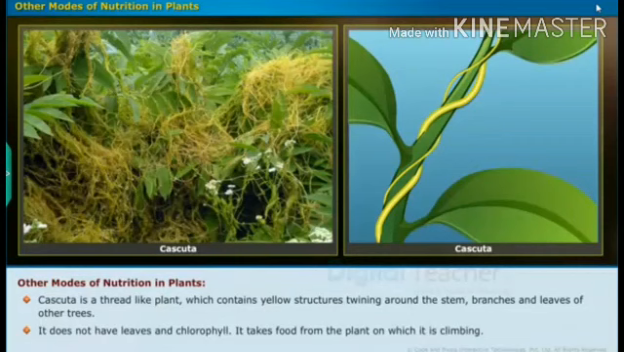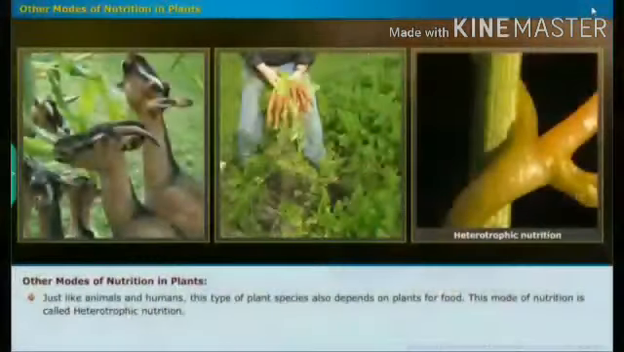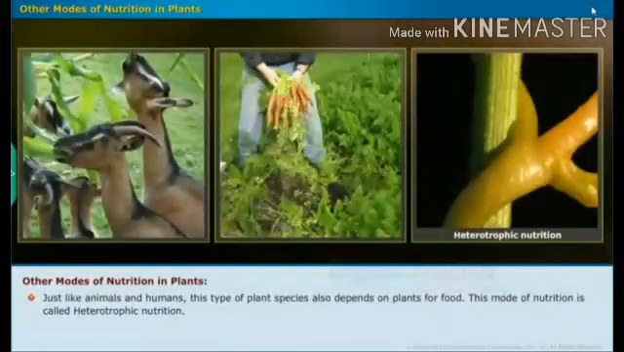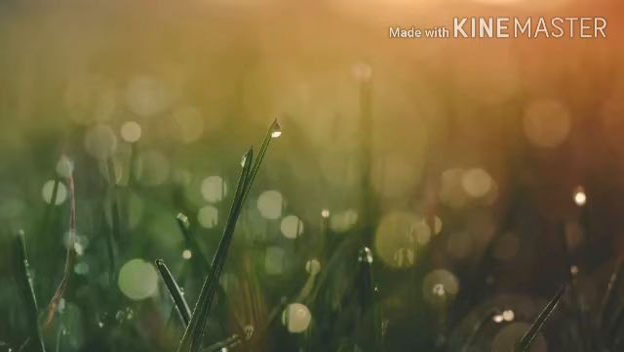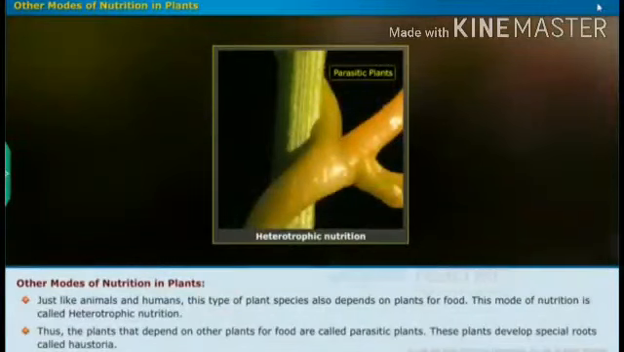And the next slide is about other modes of nutrition in plants. This is a plant, and the name is Cuscuta. The Cuscuta plant is a climber, it does not have leaves or anything, and it does not carry out photosynthesis. Then how can it get food? It gets food from other plants. So it climbs on other plants. For example, all the animals and human beings depend on other plants. So that is called heterotrophic nutrition. These organisms are called heterotrophs.